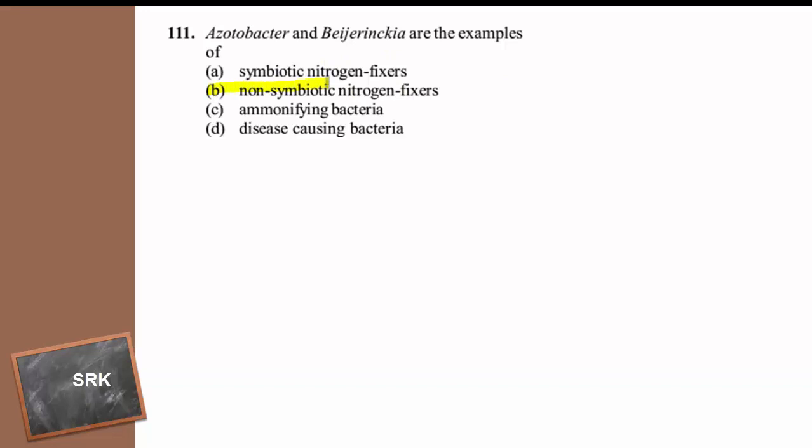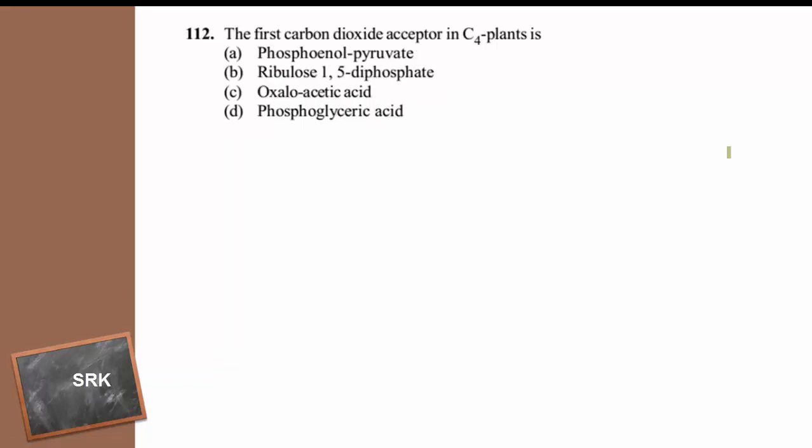Therefore both of them belong to the group of non-symbiotic nitrogen fixers. They are able to fix the nitrogen but in non-symbiotic association. That means they do not show any symbiotic association but they are able to fix the atmospheric nitrogen. That is why they are free living, aerobic and non-photosynthetic nitrogen fixing bacteria. And moving to the next one.